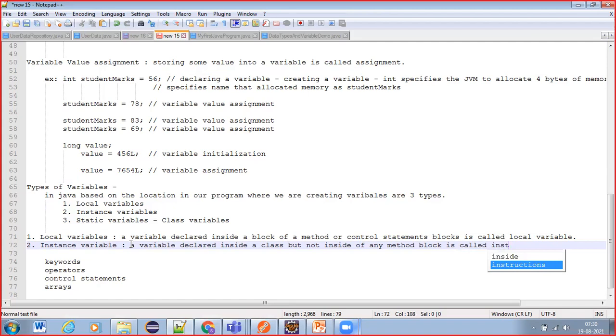So as of now, you just remember this statement or definition, whatever I have given.